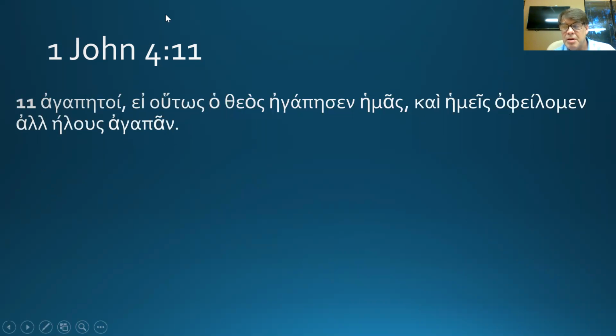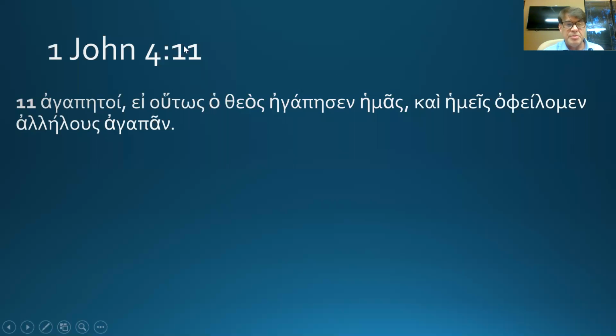The Greek PDFs that I use for this has trouble with double lambdas, but I don't. It's fixed. So one another. Allelous agapan. Now let me try to say it at somewhat normal speed. Agapetoi, ei houtos ho theos agapesen hemas, kai hemeis opheilomen allelous agapan.